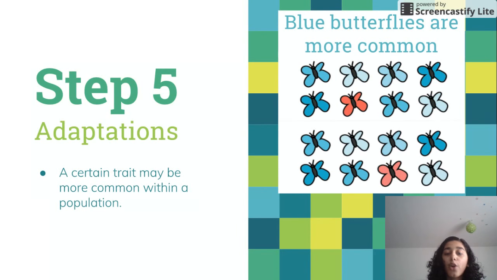Step 5. Over many generations, we will see adaptations arise within a species. When steps 1 through 4 are repeated over many years, you will see a certain trait more often. This trait is the adaptation that helps organisms survive better.